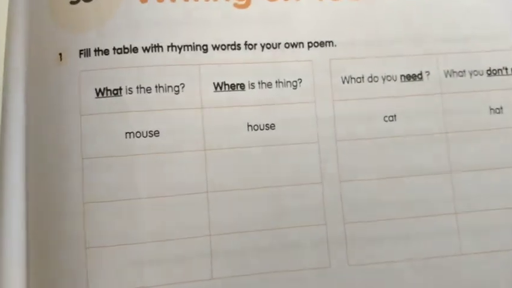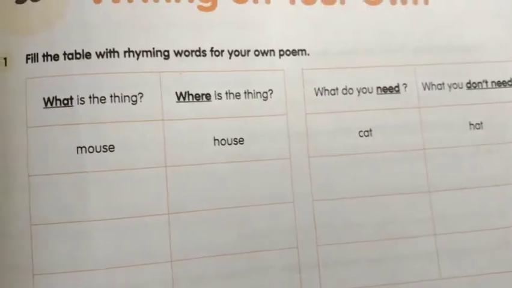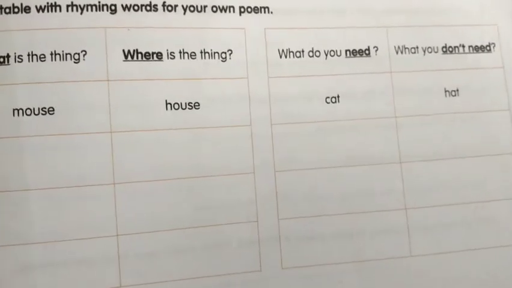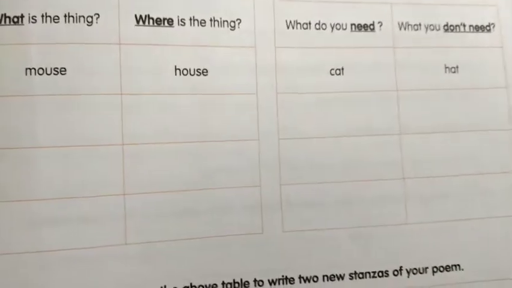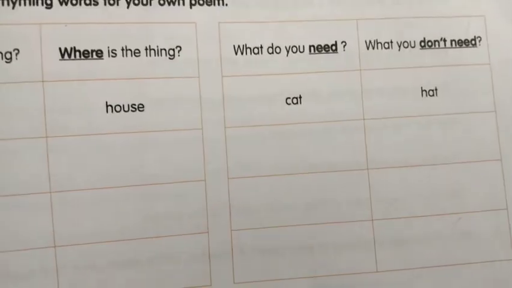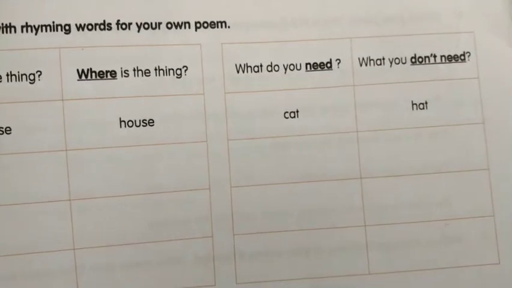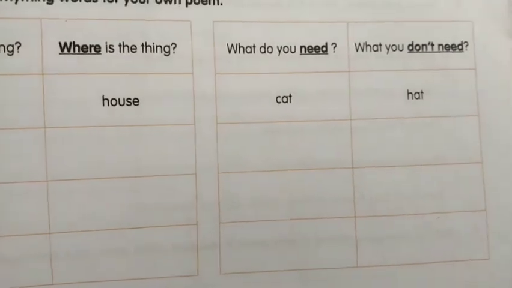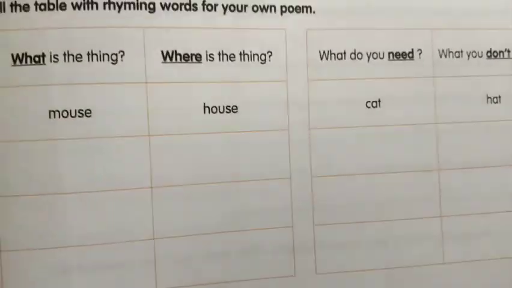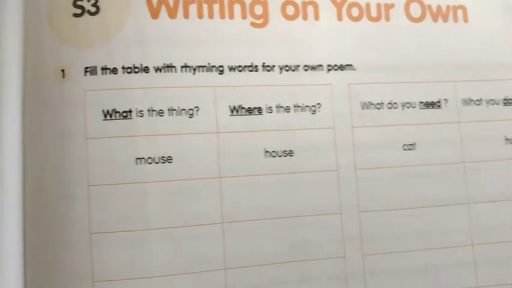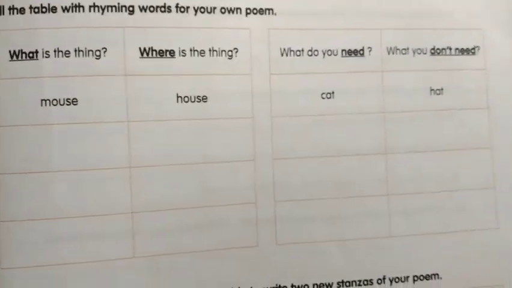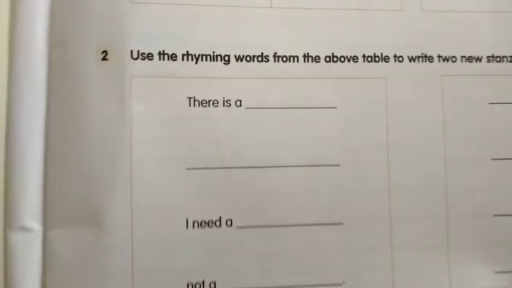In the same way, what thing you need, you just try to write yourself, and where the thing is there, the place you want to write. The name of something, give an information here. Where means the place where it can stay. So the second one, you must write only the places. What we need for that, basing on the thing we had taken, we want to write that one. And also what you don't need, you want to write. Anything you can write which you don't need actually. In this way, if you try to frame your own rhyming words, then you will be able to write the second poem basing on that first one.